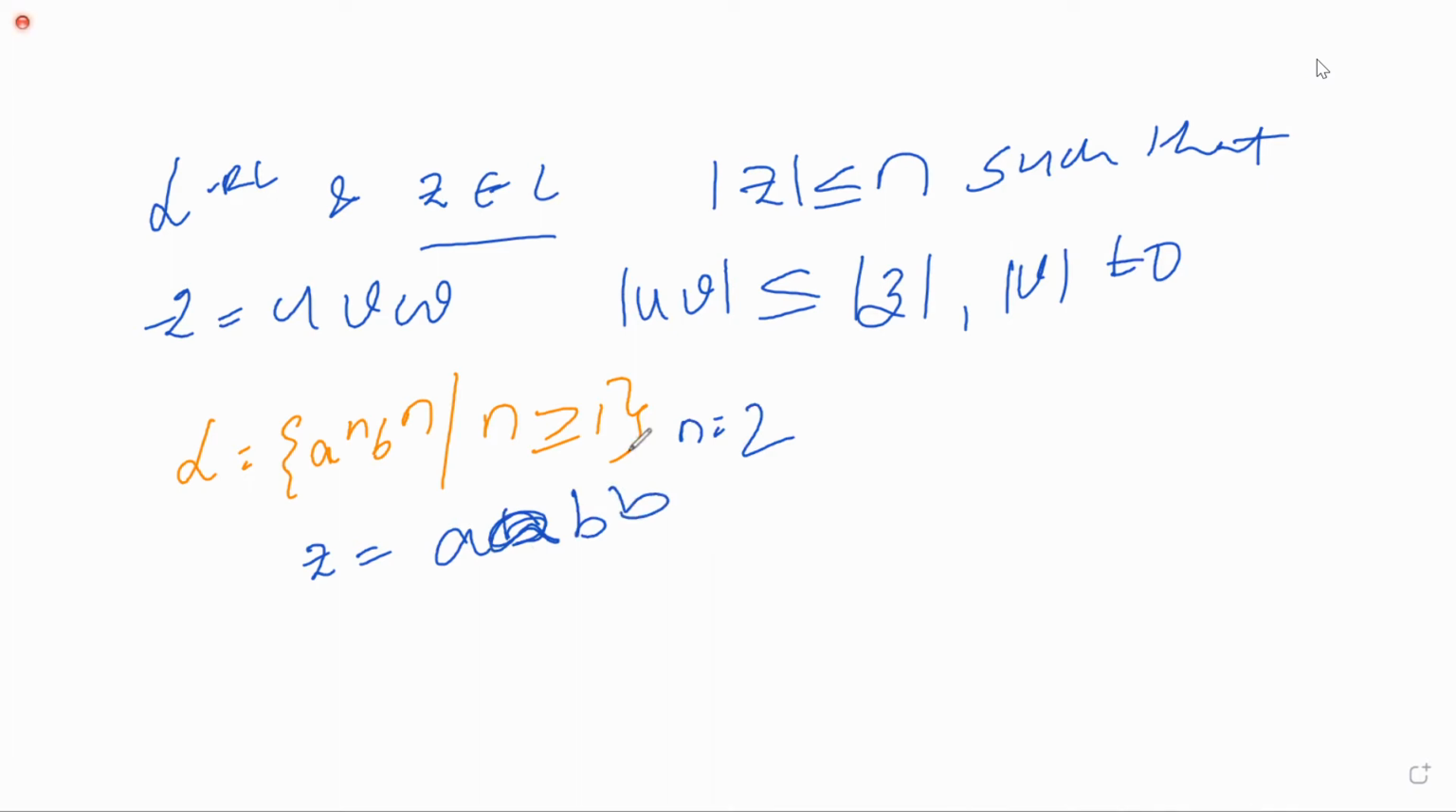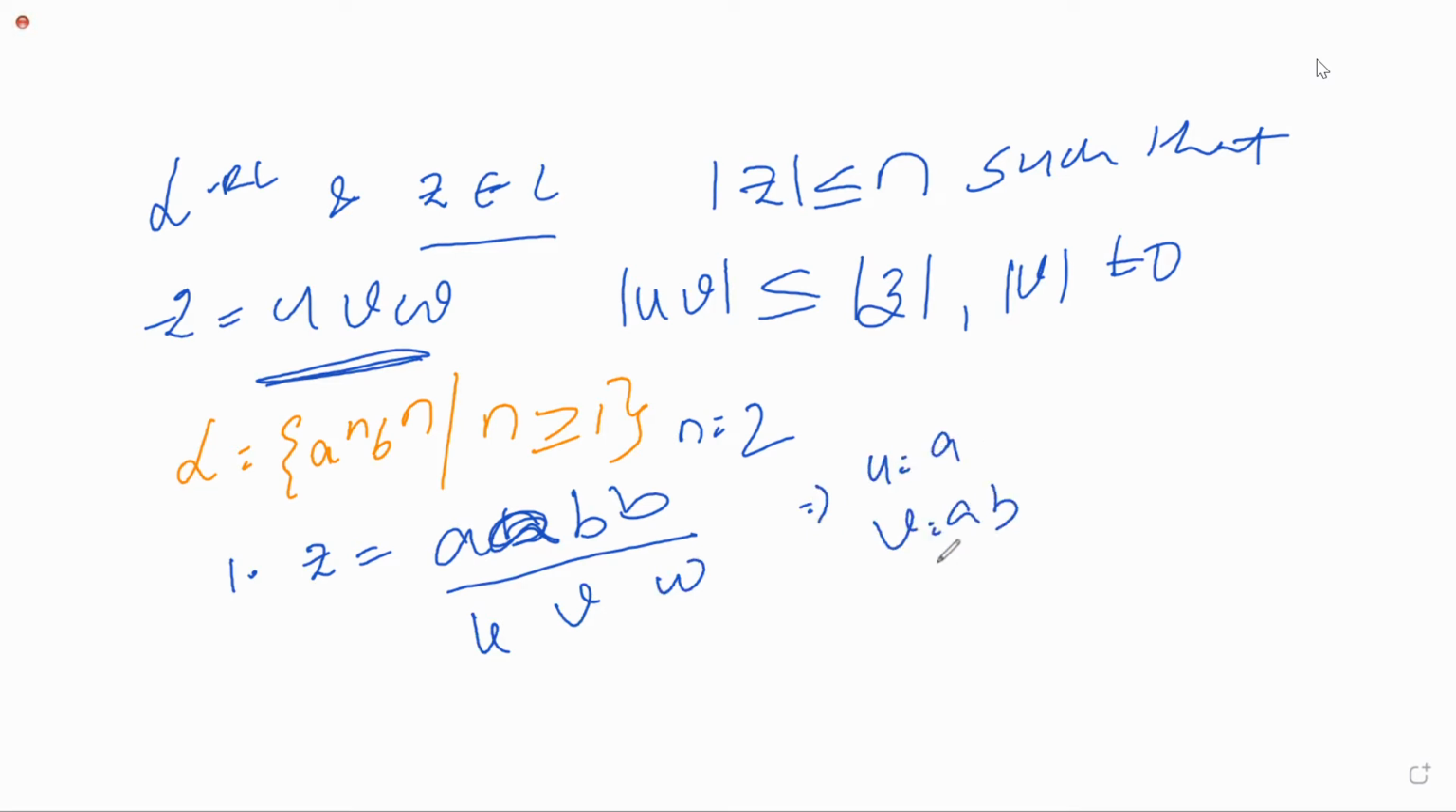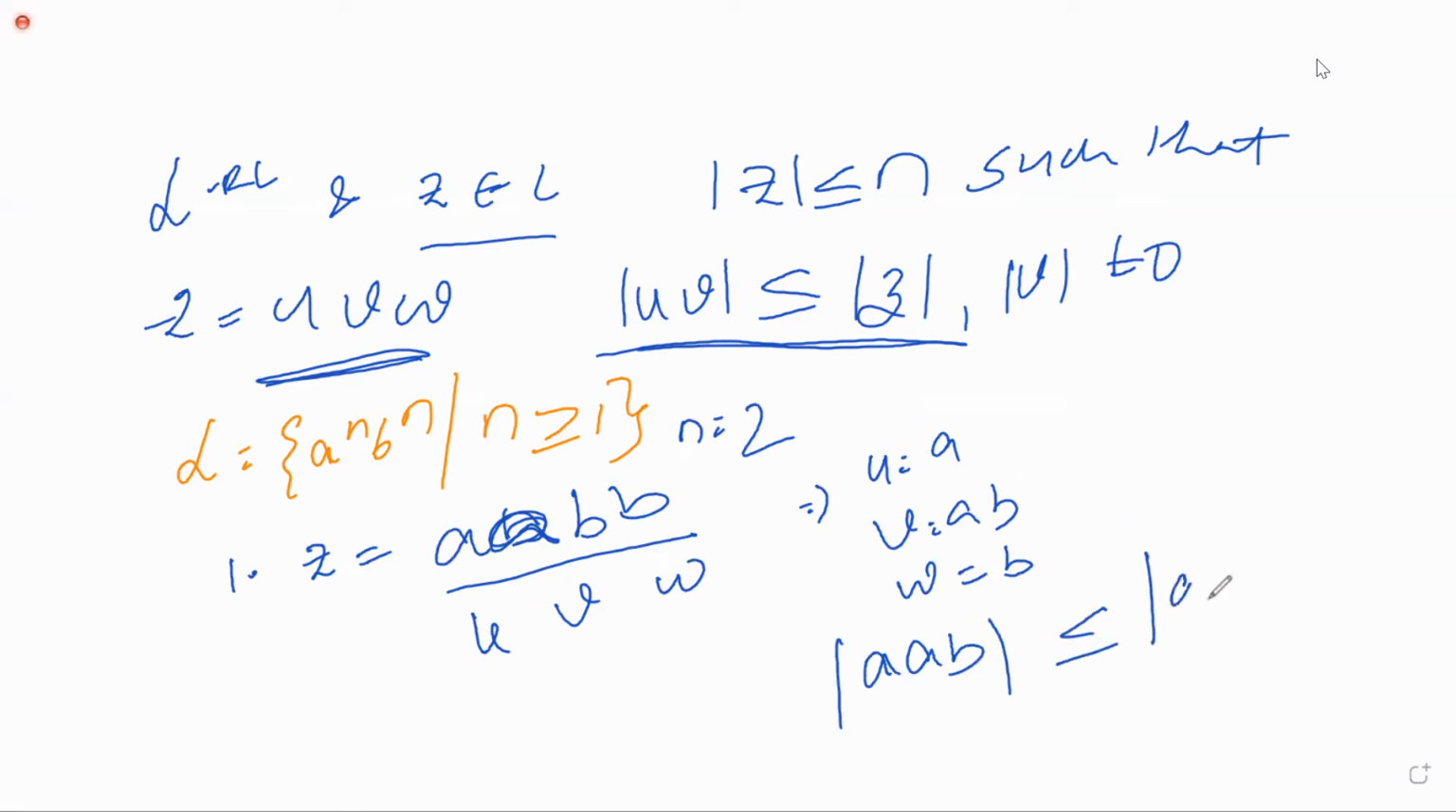What is the first step? Take one string from the given language. Next, you write it in UVW format. Here U is A, V is AB, and the last W is B. Assume UVW values like this. What is the first condition? Modulus of UV less than or equal to modulus of Z. UV means AAB, and Z means AABB.